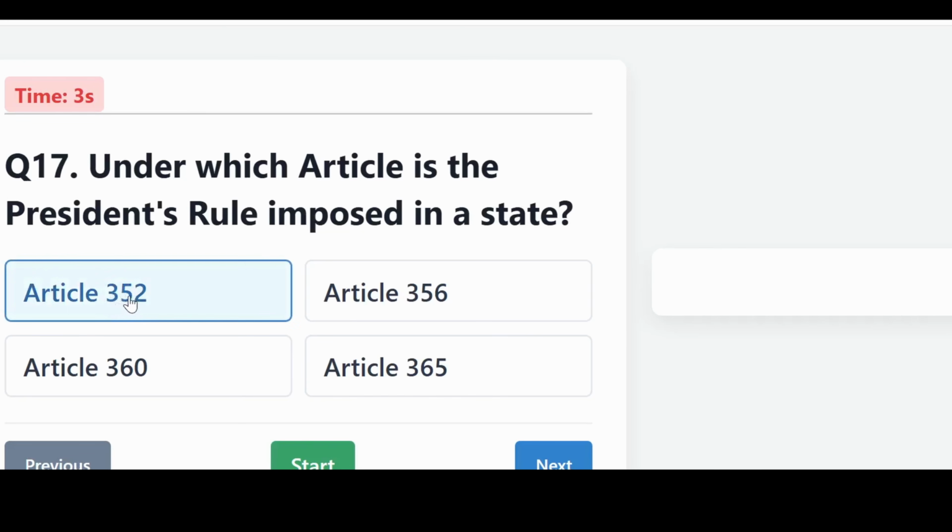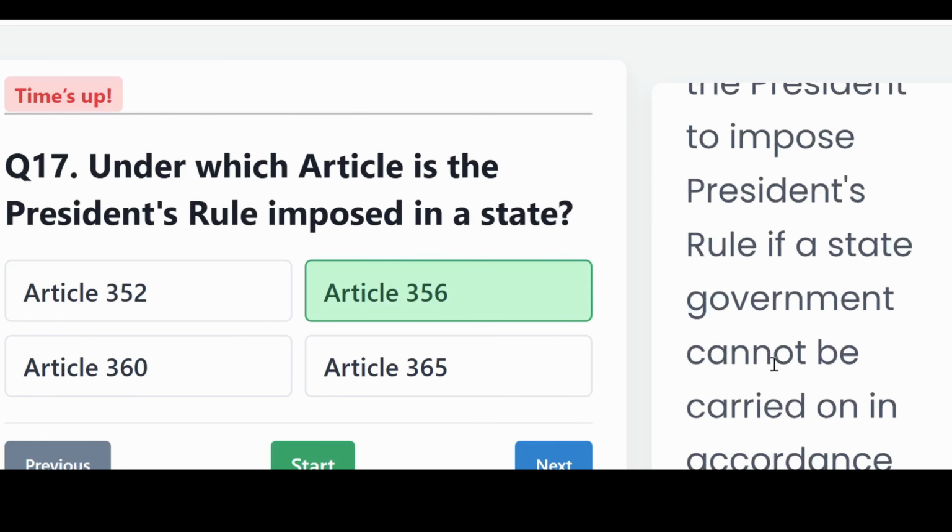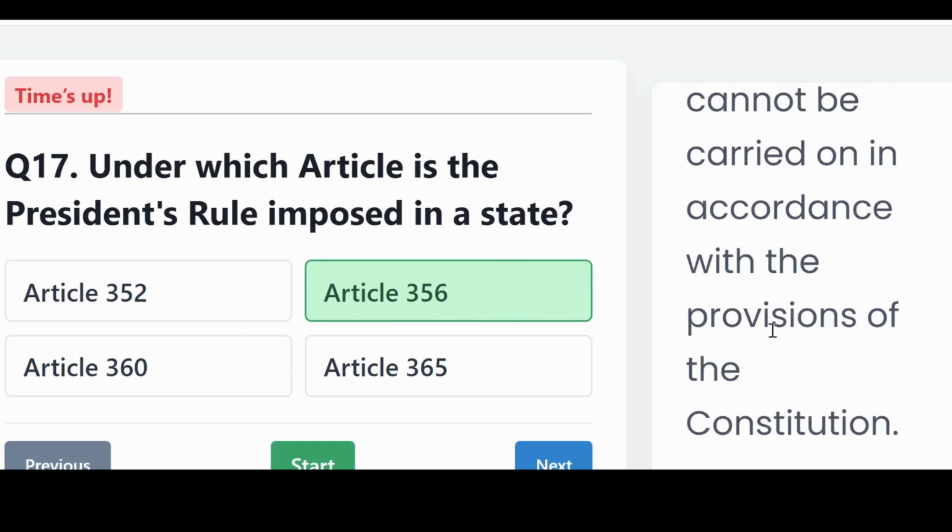Under which article is President's rule imposed in a state? Is it Article 352, 356, 360, or Article 365? And the correct answer, Article 356. Article 356 empowers the President to impose President's rule if the government of a state cannot be carried on in accordance with the provisions of the Constitution.